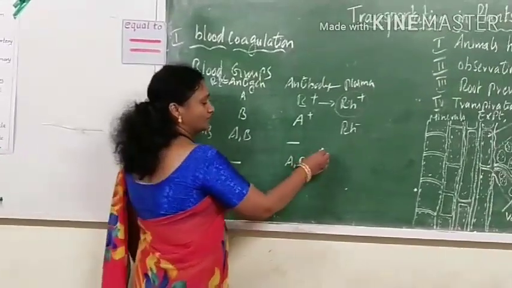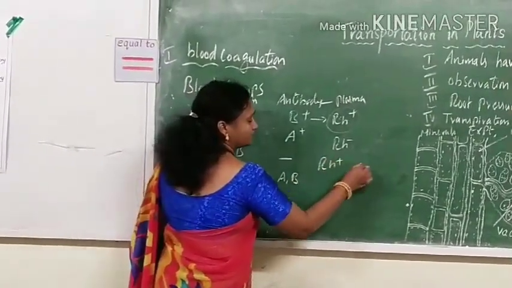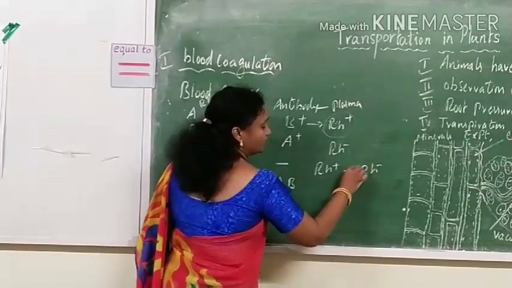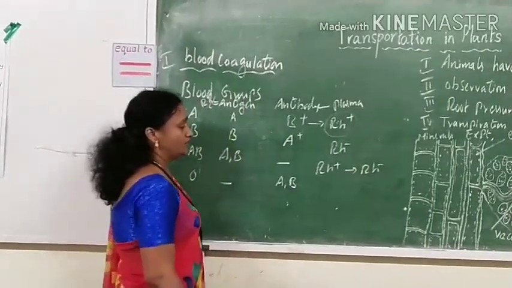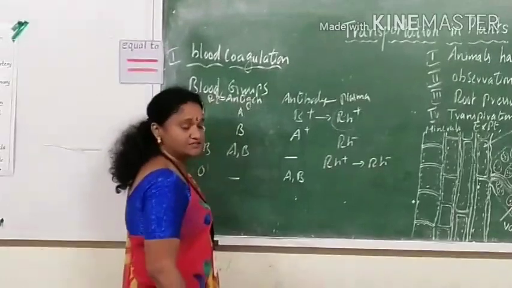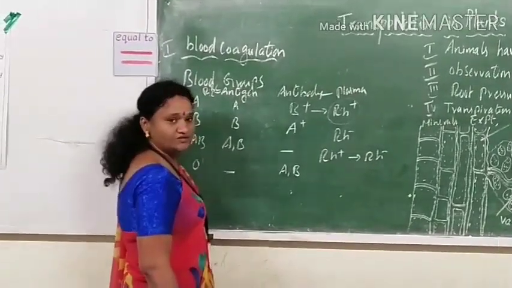Whenever RH positive blood is transfused to an RH negative person, we observe the destroying of red blood cells, so that it leads to the death of the person.